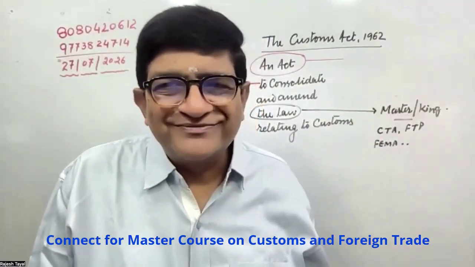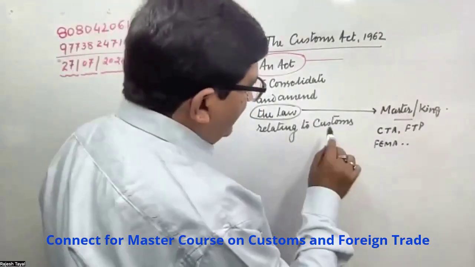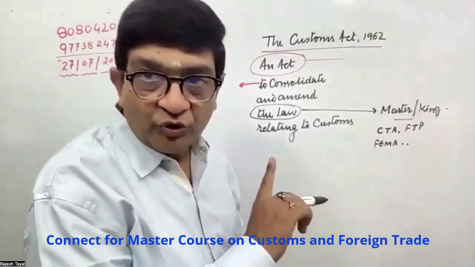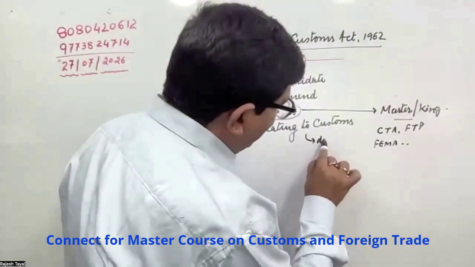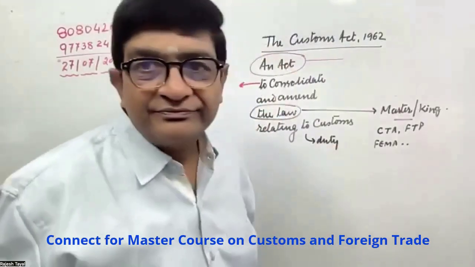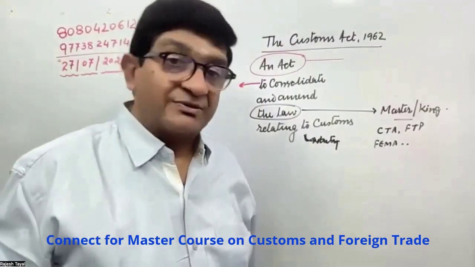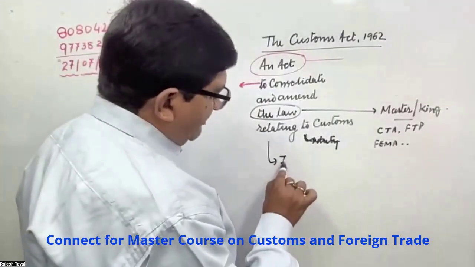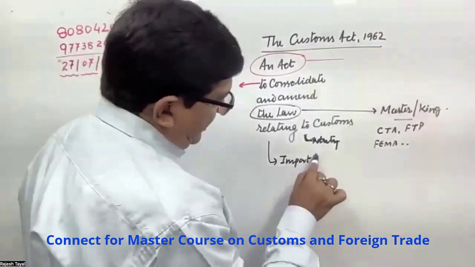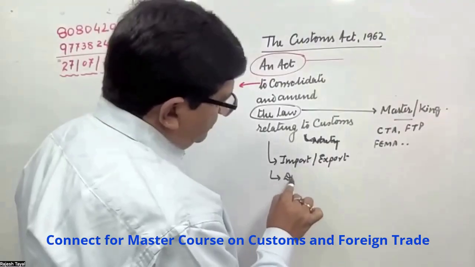The levy is based on the rates prescribed in the CTA. You understand one thing, that we are not using the word duty. We are saying relating to customs, not relating to duty, because then the meaning would be different. On customs, we have import, export, which is common. Then comes duty.